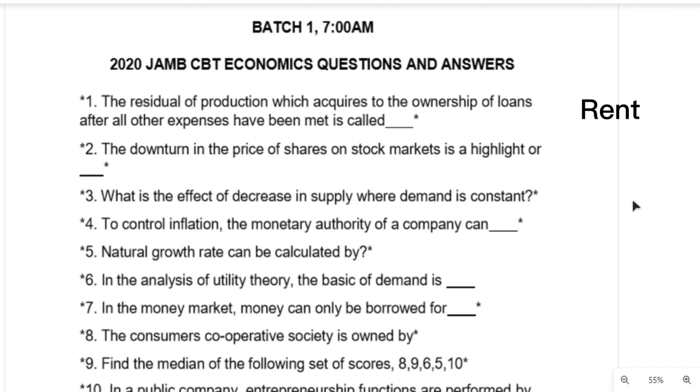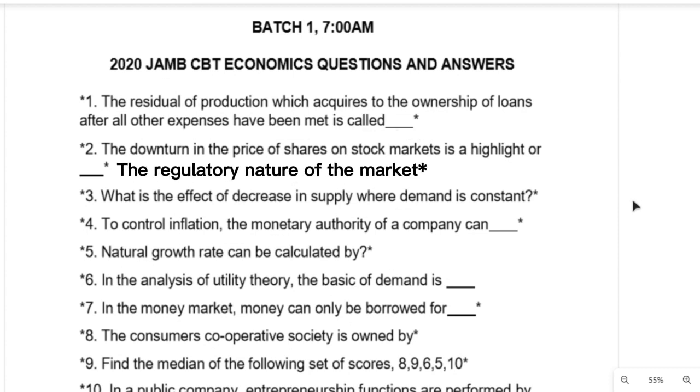What comes out from that part of production after you've met all other expenses is the money you pay for your rent. Question number 2 says the downtime in the price of shares on the stock market is a highlight of the regulatory nature of the market. Note the regulatory nature of the market.